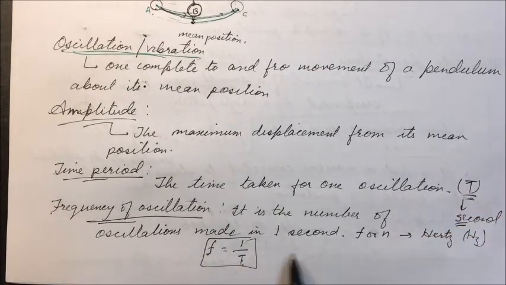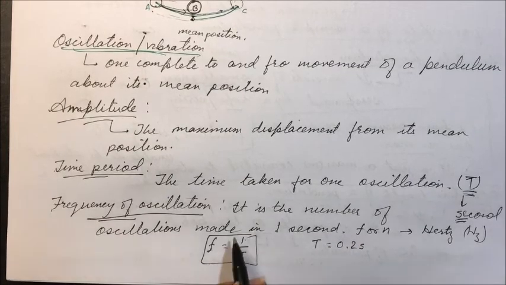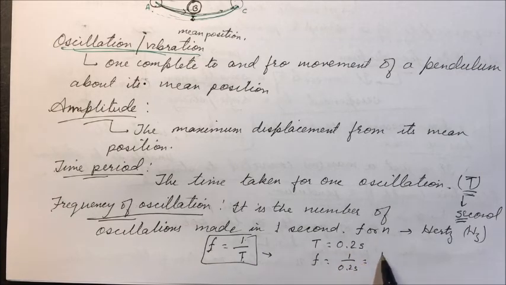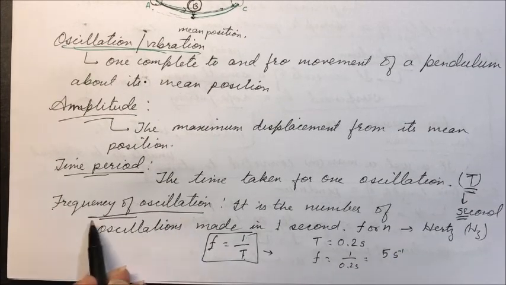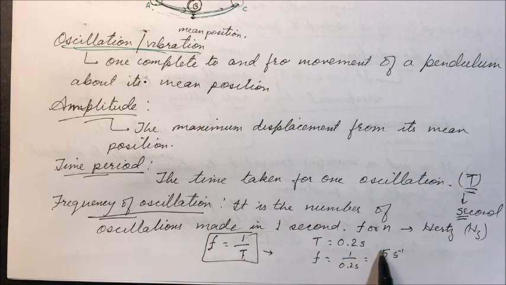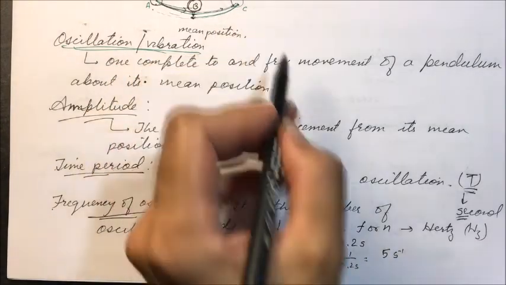For example, let the time period of one oscillation be 0.2 second. So by this definition, frequency F equals 1 by T, 1 by 0.2 second, equals 5 per second. It means 5 oscillations in 1 second.